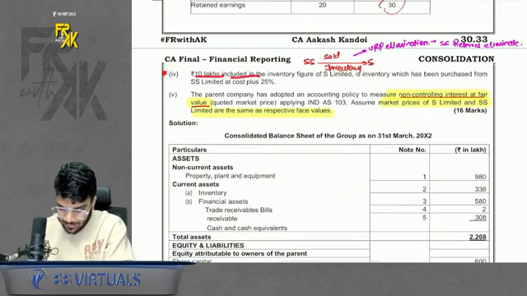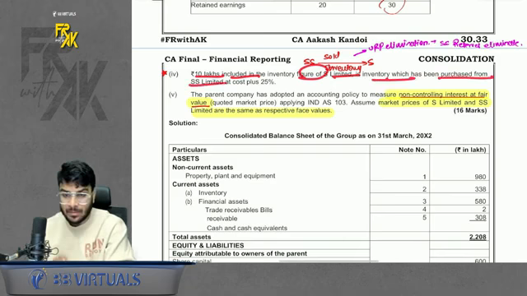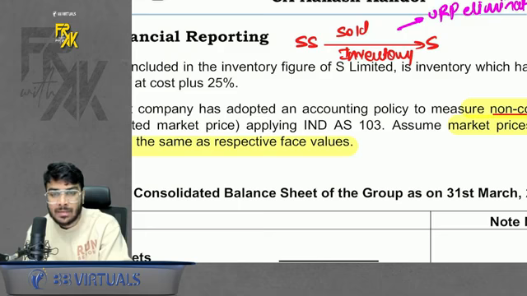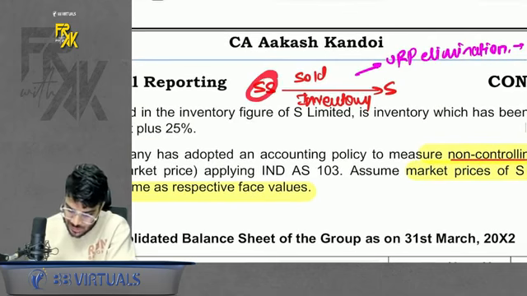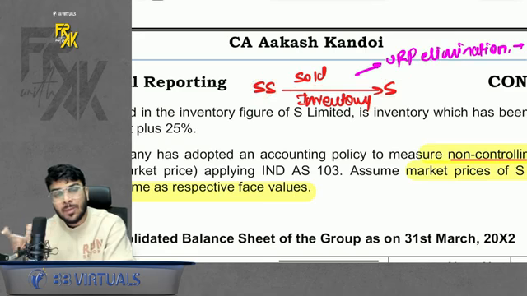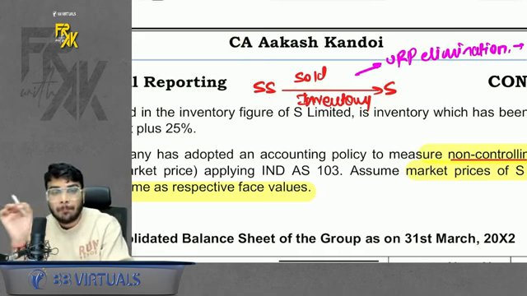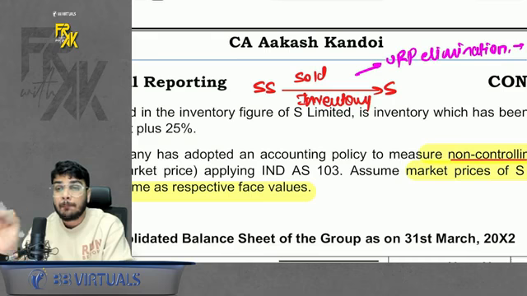Important adjustment. 10 lakhs included in the inventory of S Limited is the inventory which has been purchased from SS Limited. In short, SS sold the inventory to S. Intercompany transaction, eliminate the unrealized profit. Who will eliminate the profit? Because SS sold to S, profit was booked by SS. So we will eliminate from the post reserves of SS.